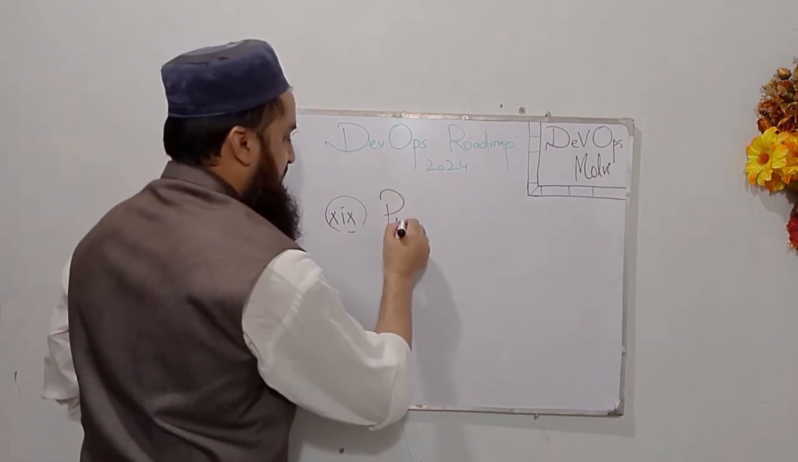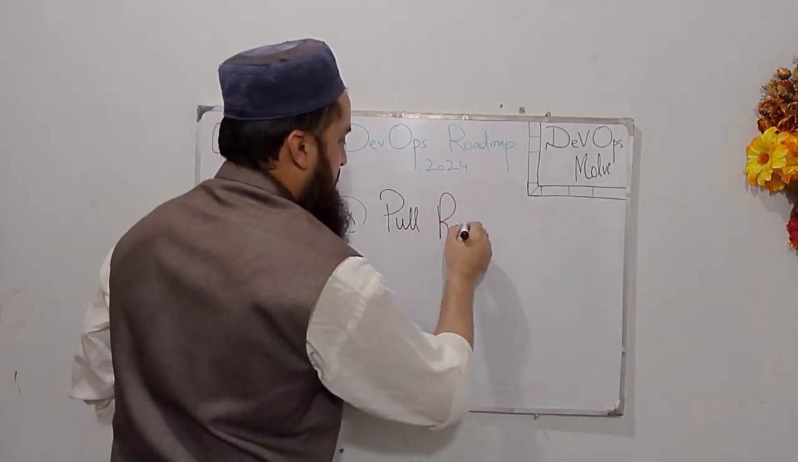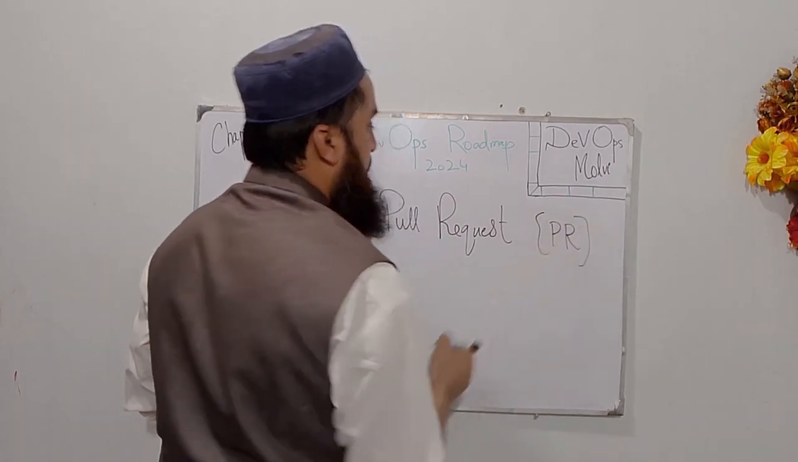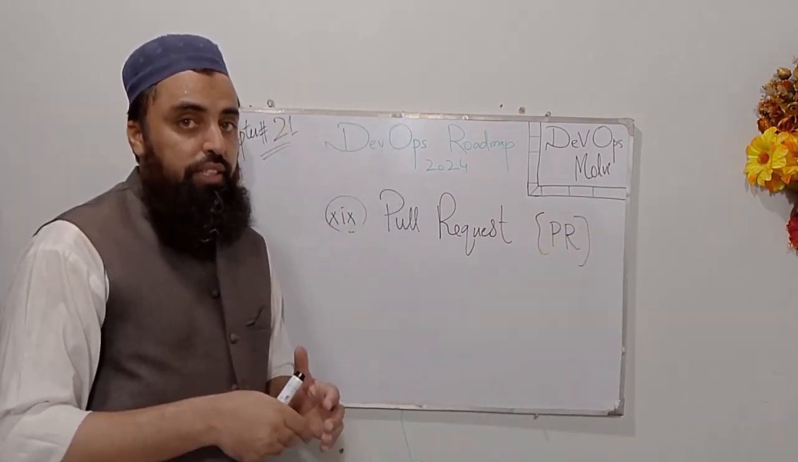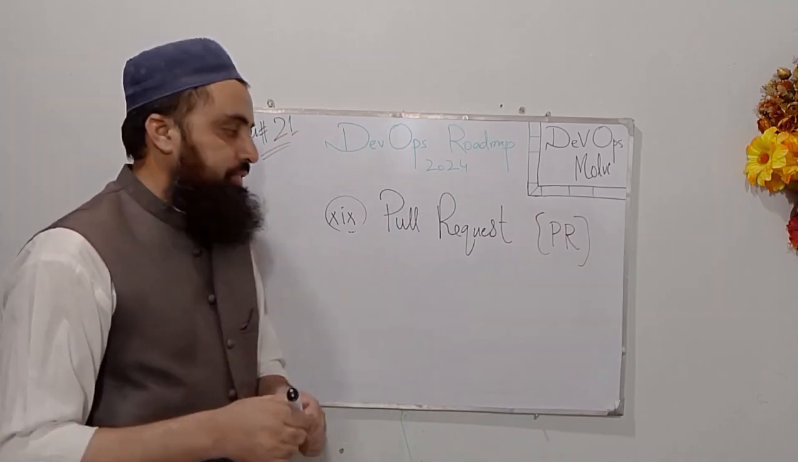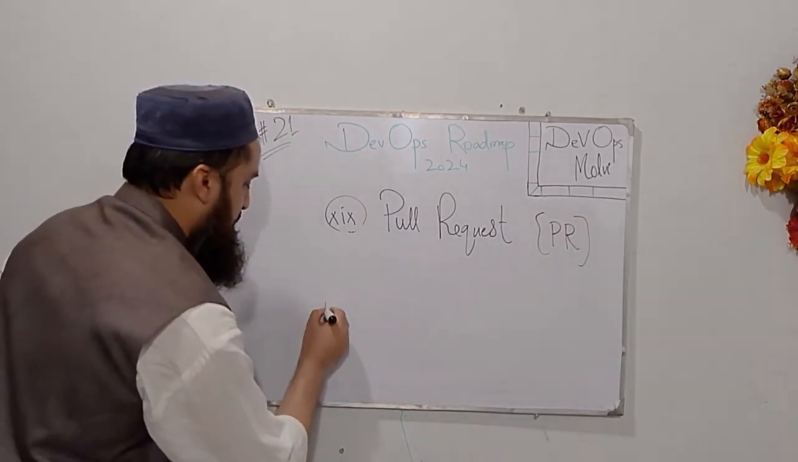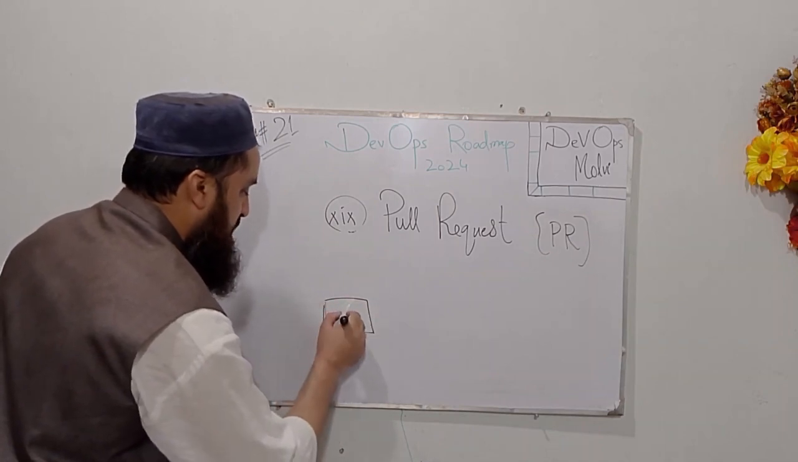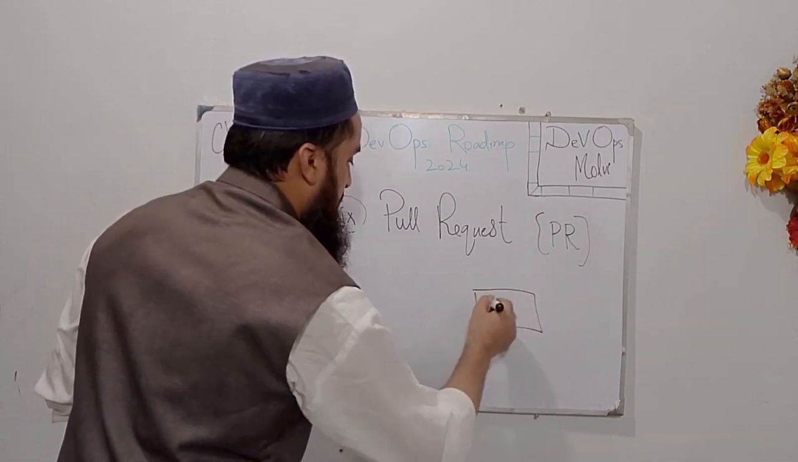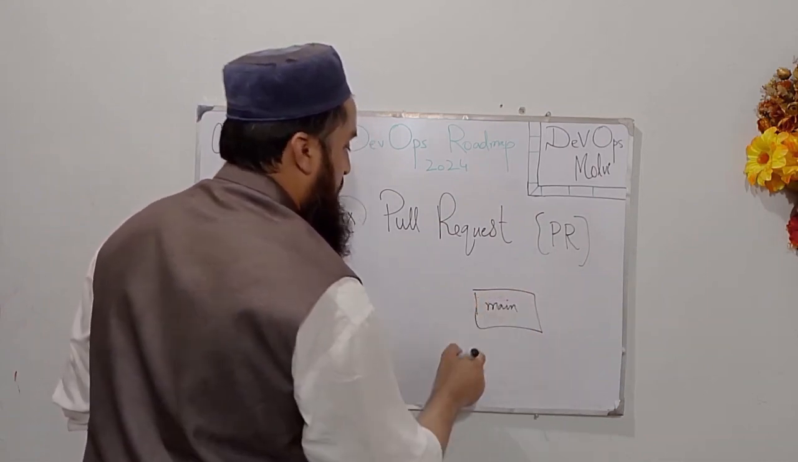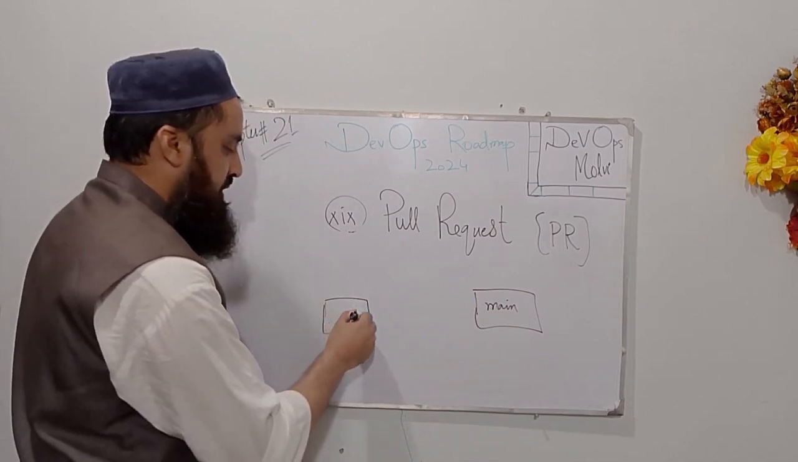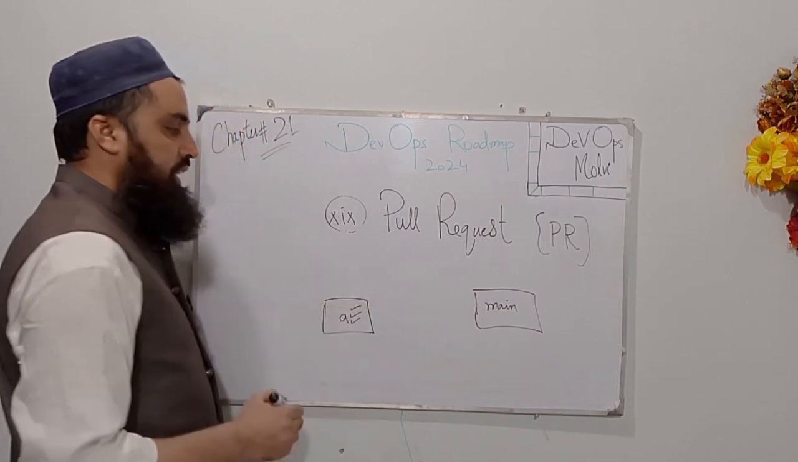Okay guys, the 19th term is pull request, commonly known as PR, generate a PR. So a pull request is actually a request to merge the changes from one branch to another branch. For instance, if I have been working on a project and this is my branch A and this is my main branch, which is our primary branch, and my changes have been done, I have tested the code and everything is verified.